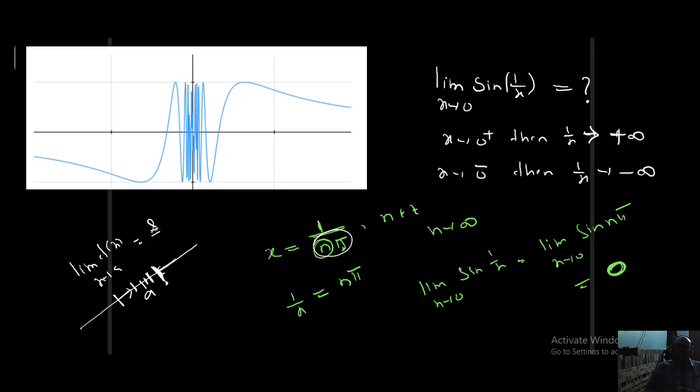But what I am trying to explain here is, if x is approaching 0, for example, I took an x value here. What is that? 1 by n pi value. I took x here. What did I get? The limiting function is tending to 0. If I take another x value here, what should we get? So sin of 1 by x is also tending to 0.